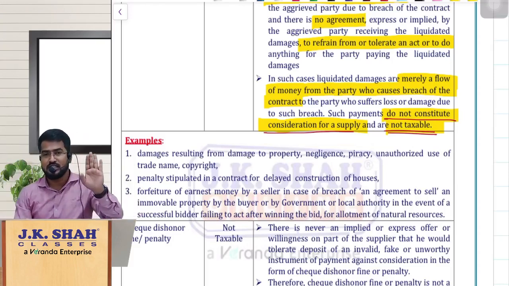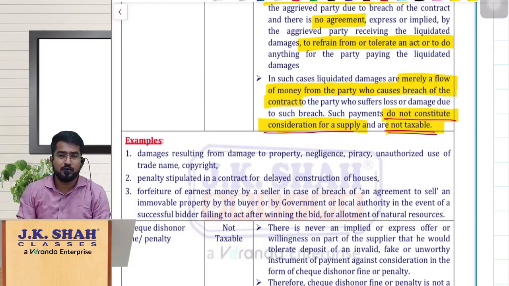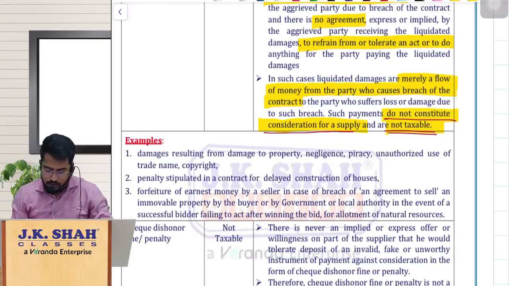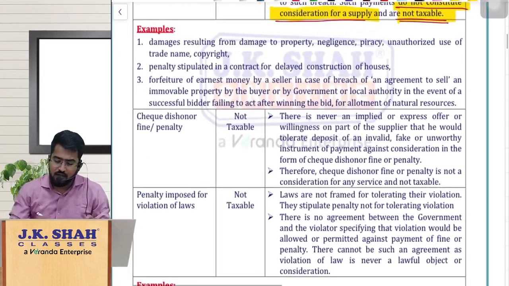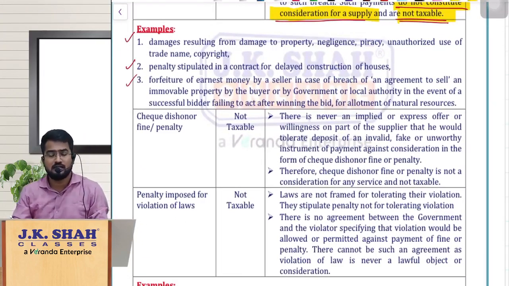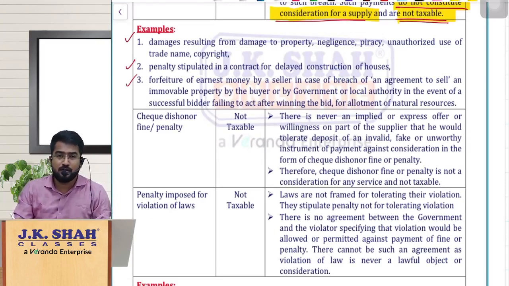If there is no such agreement for tolerating something, but just money is flowing because of any other reason, then it cannot be called a supply. It is not taxable. Now, they have given various examples where you are breaching the contract and paying the damages. So obviously there is no agreement to tolerate that act, so there is no supply.